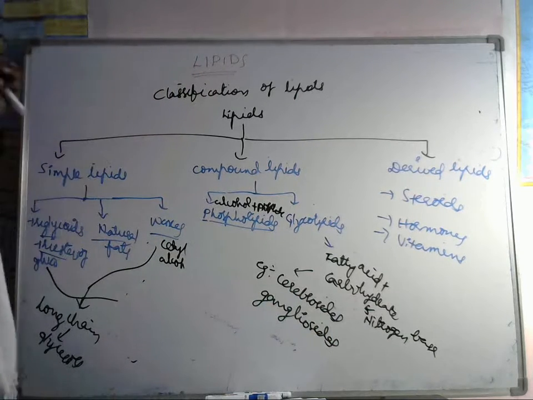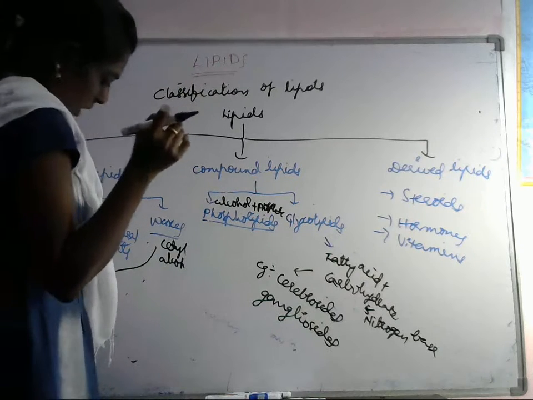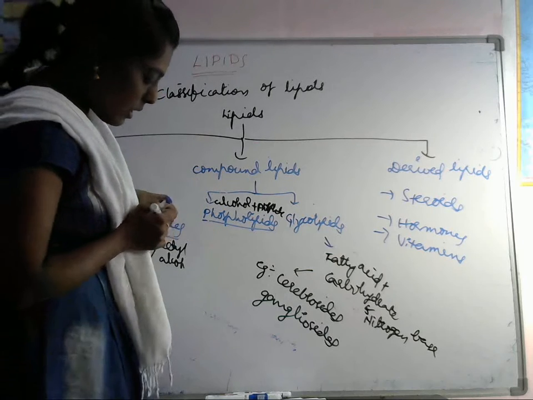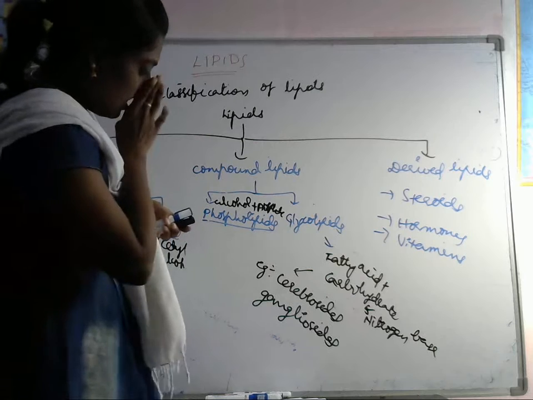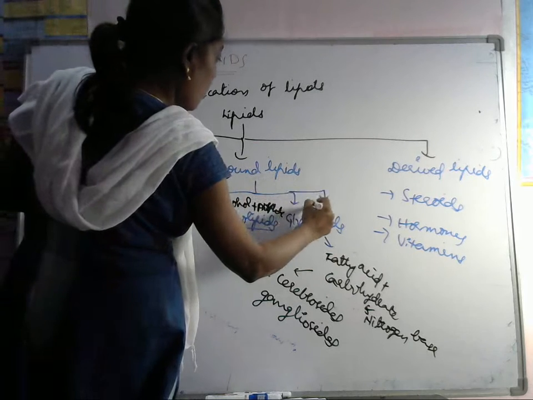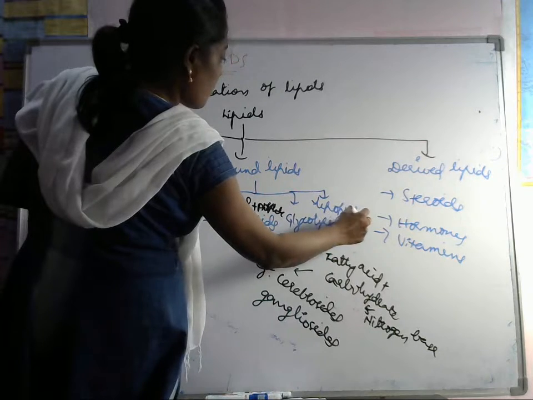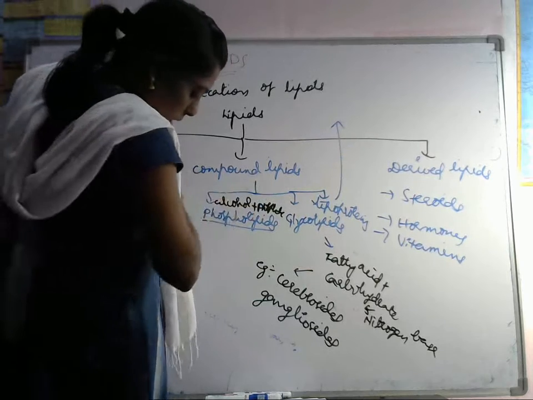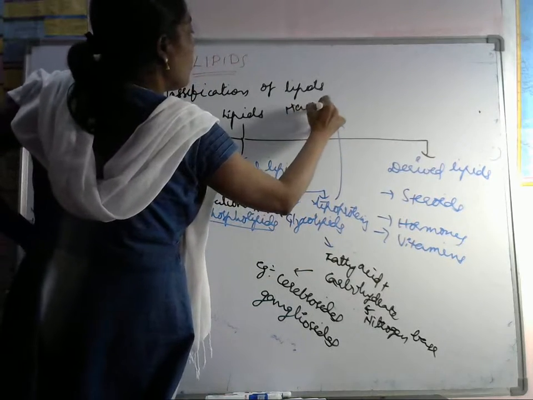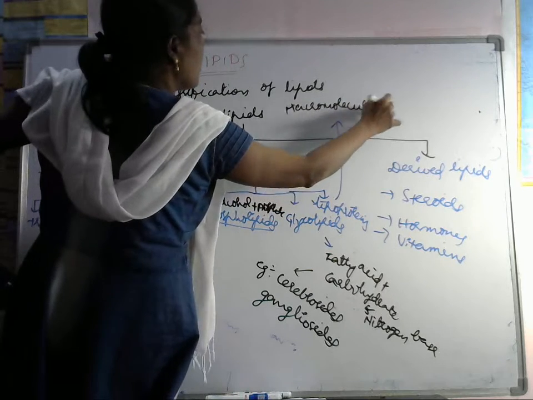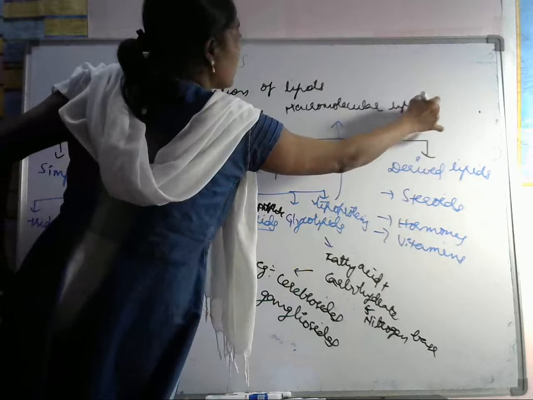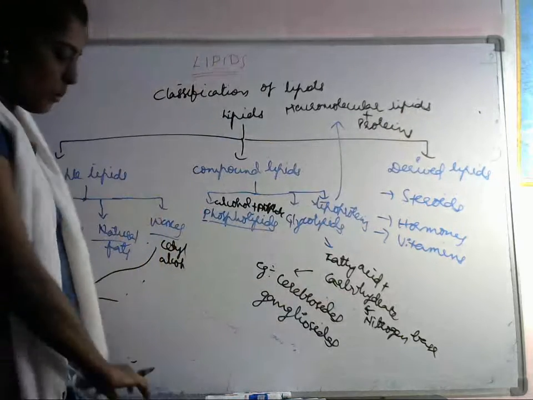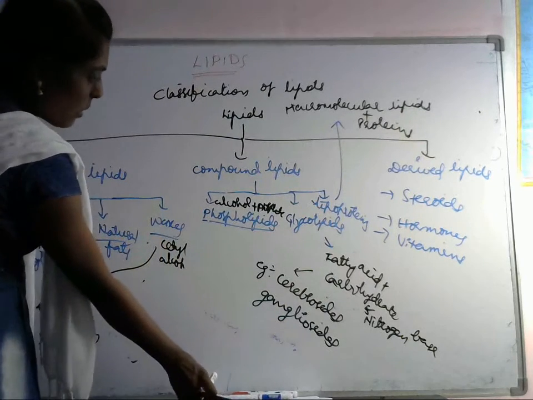Okay, so next lipoproteins are there. Lipoproteins are macromolecule complexes of lipids with proteins. Lipids plus proteins is called lipoproteins. So this is about this one.